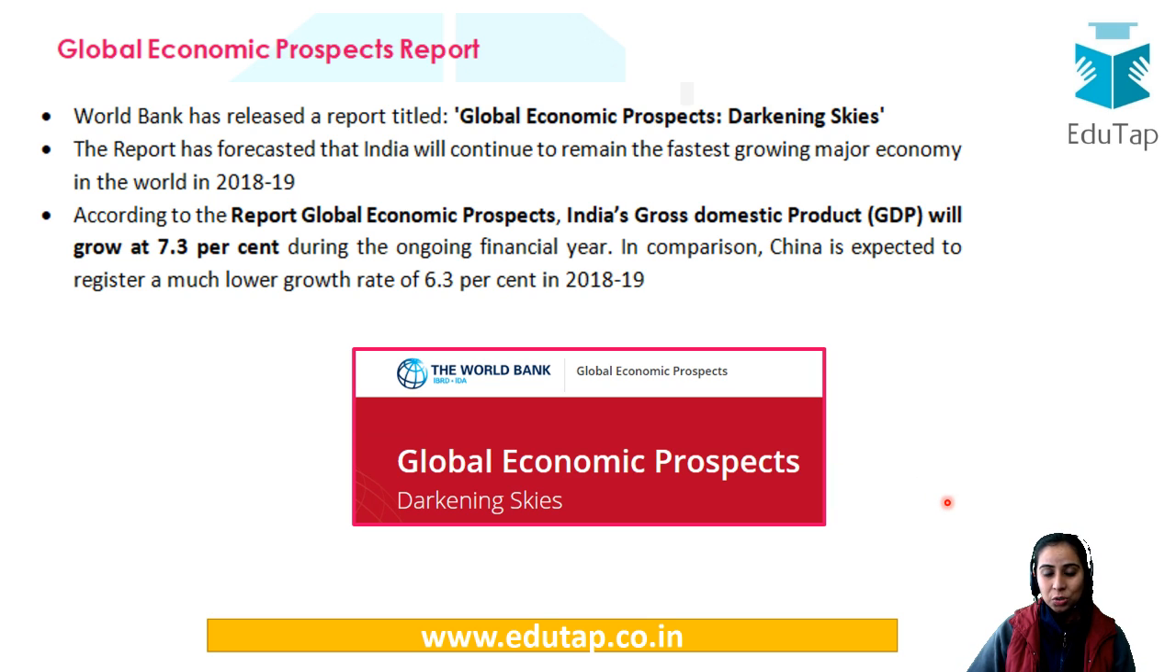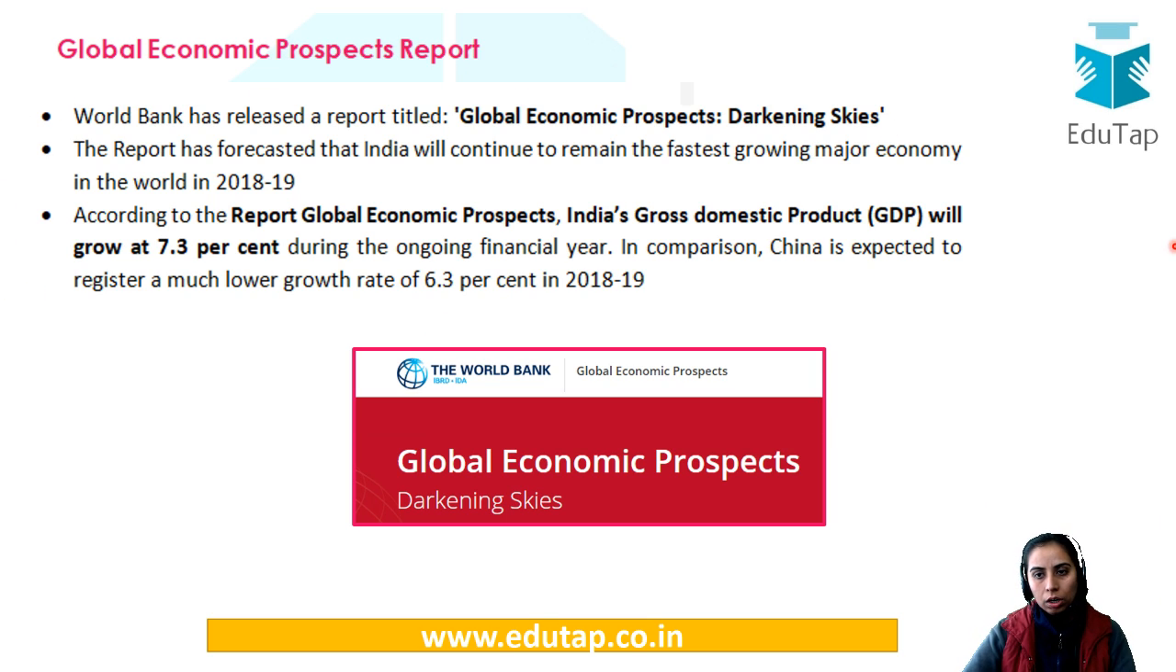So much brighter prospects have not been given by this report. The World Bank is very important for you. The report has forecasted that India is going to remain the fastest growing major economy in the world. That means we are going to be the major economy plus the fastest growing. But apart from India, at the global level, the report has not given much important information.